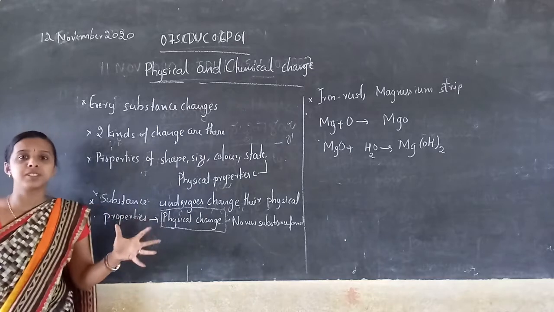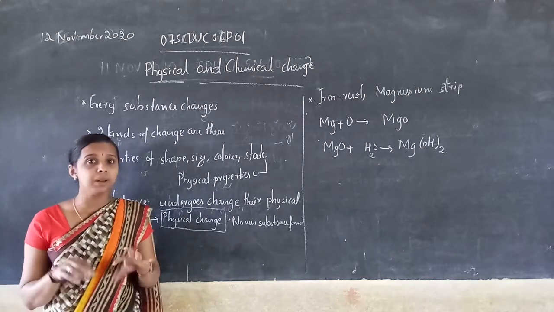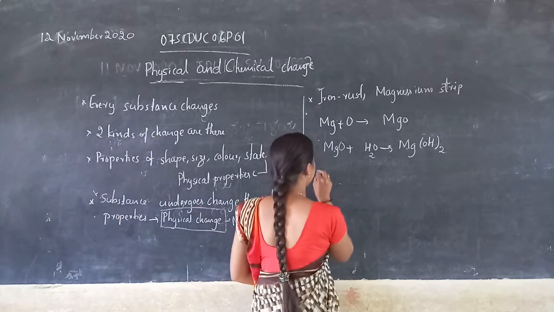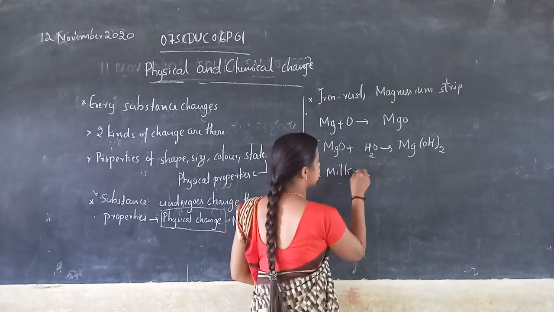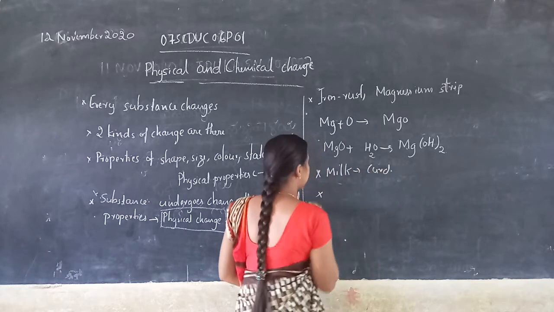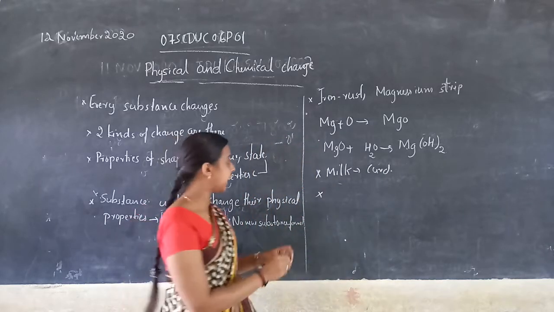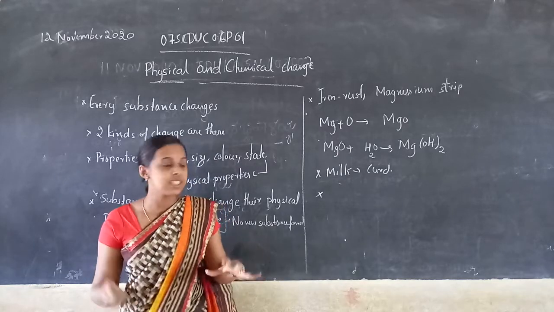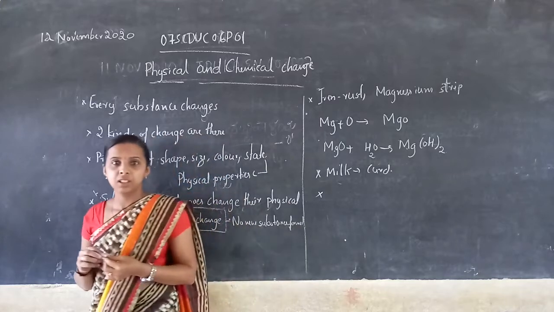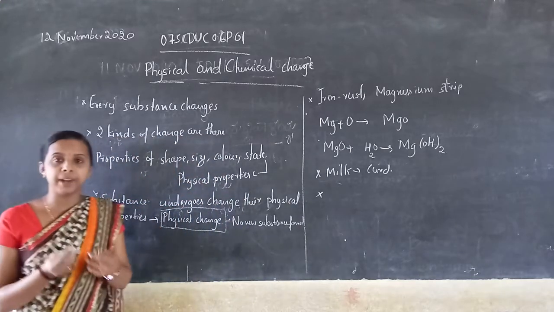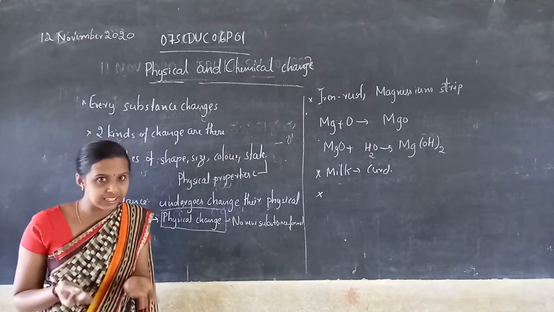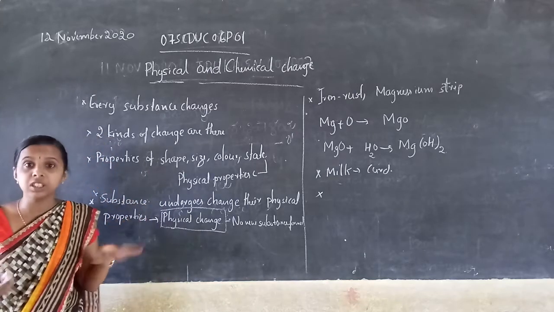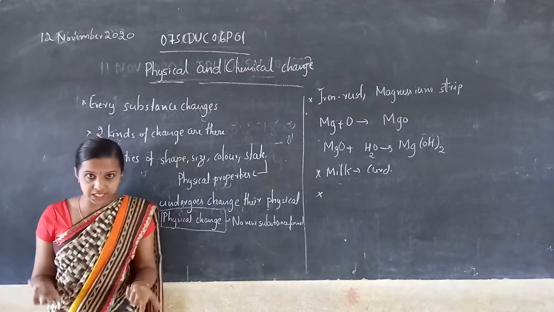Every substance in the universe undergoes changes. For example, milk is converted into curd. If I take a rubber band, we can stretch it and its physical nature changes. If I take a chalk piece and break it, it is converted into powder. So in nature, each and every substance undergoes changes.